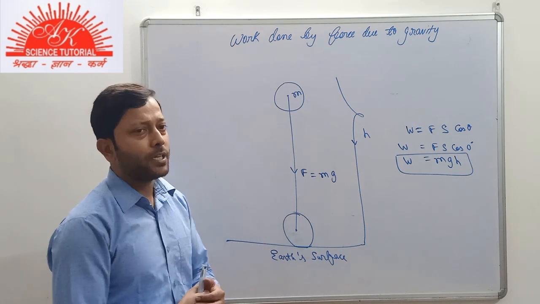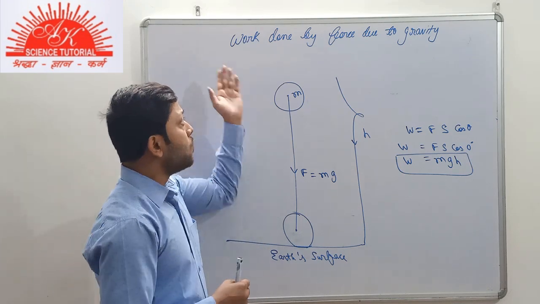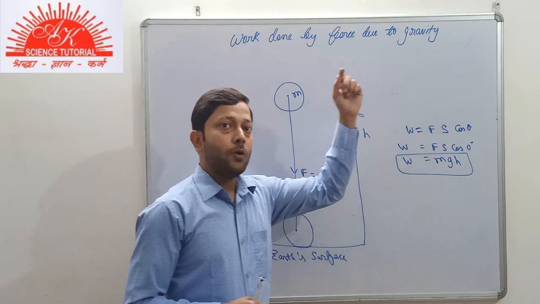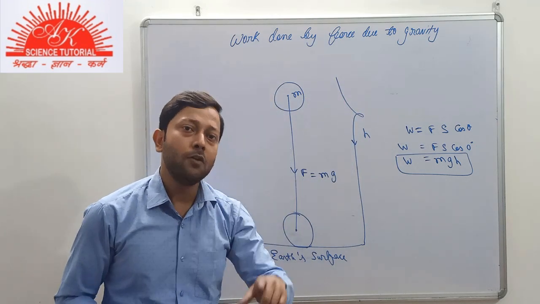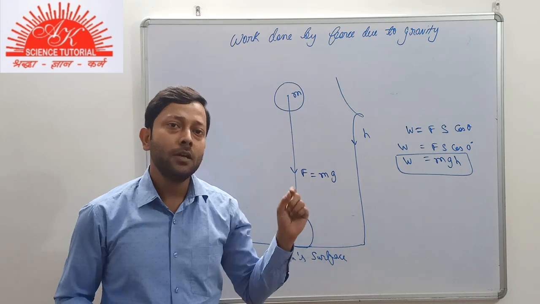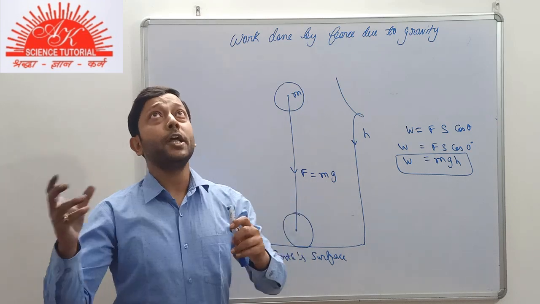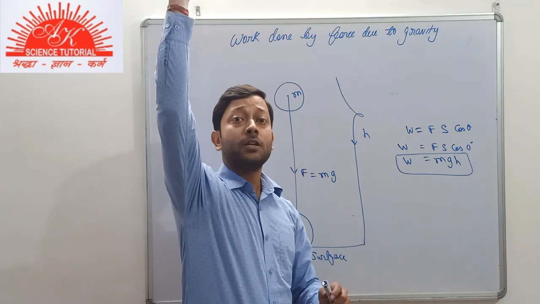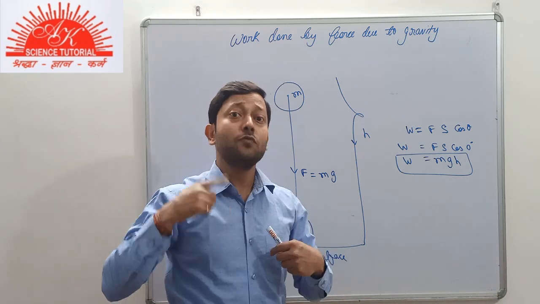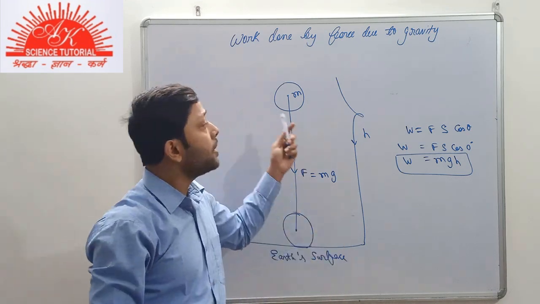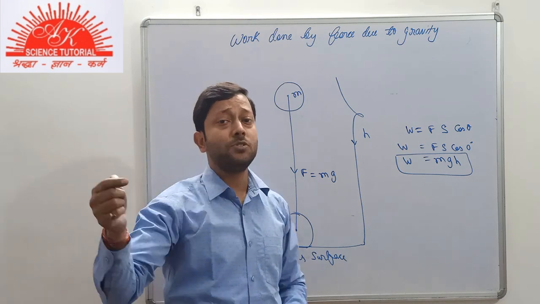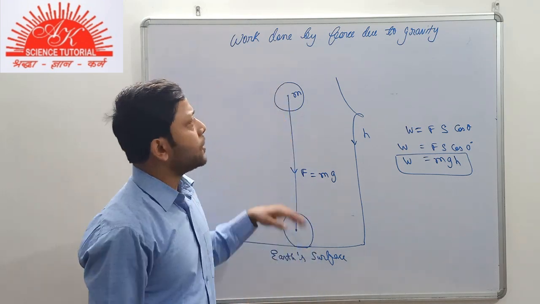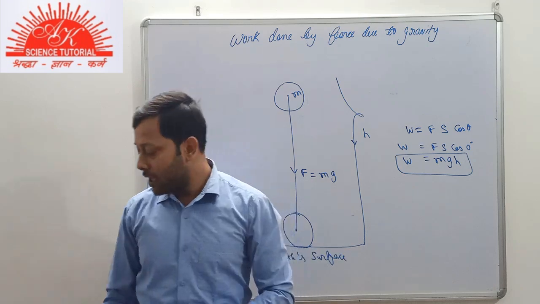So these were the two basic cases about work done by force due to gravity. When will it be positive? When the body is falling freely under gravity, the work done by force due to gravity will be positive. And when the body is thrown in the vertically upward direction, then the work done by us will be positive, but the work done by the force due to gravity will be negative. That will be minus mgh. So that was about the work done by force due to gravity.